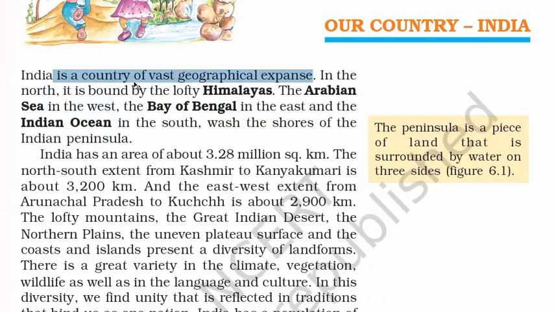India is a country of vast geographical expanse. What does it mean? Well, this sentence is only sensible if you try to see the country from a zoomed out position. Most of the places like the Himalayas, Arabian Sea, Bay of Bengal and Indian Ocean are not visited by an average citizen just like you and me. So this sentence will only make sense if you see the country from a zoomed out point of view.